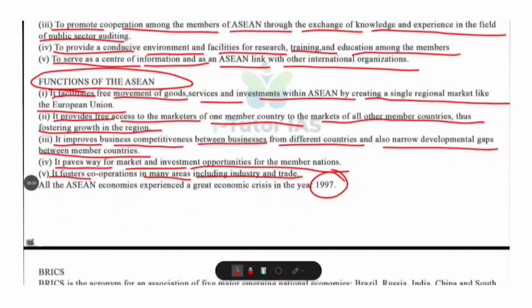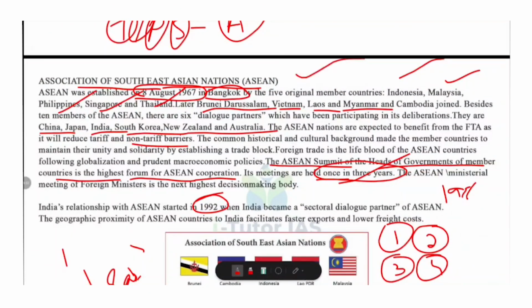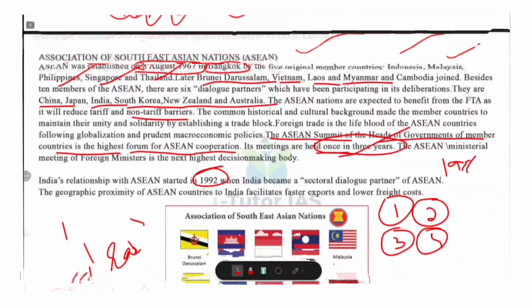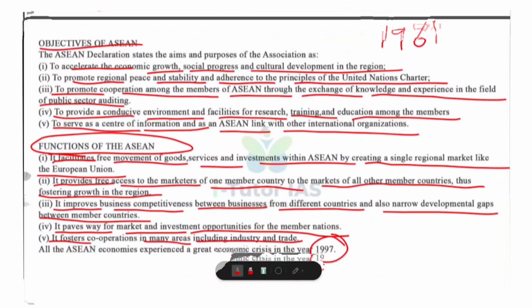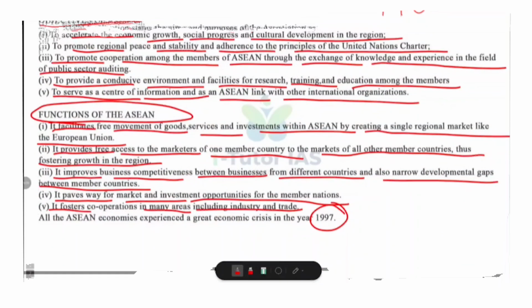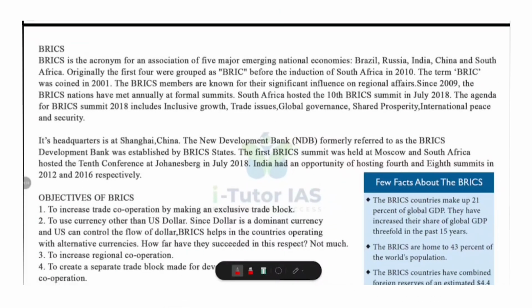So here we learned about ASEAN. And what is the full form of ASEAN? Association of Southeast Asian Nations, and it was formed on 8 August 1967 in Bangkok. And we have talked about the members associated with ASEAN and objectives also. Finally, we discussed the functions of ASEAN. Now we are moving to the next topic, that is BRICS.